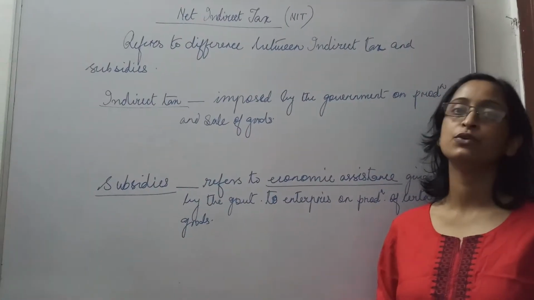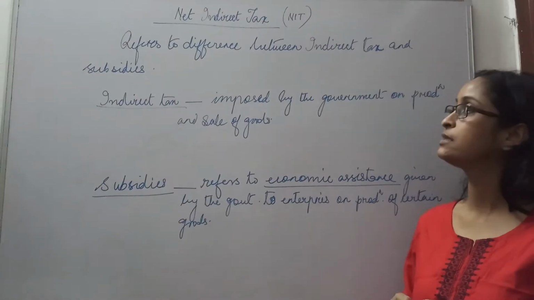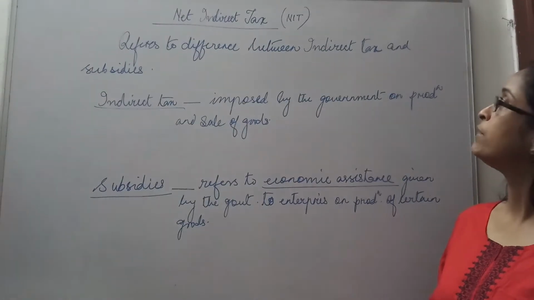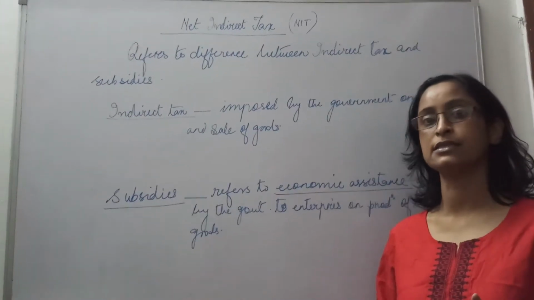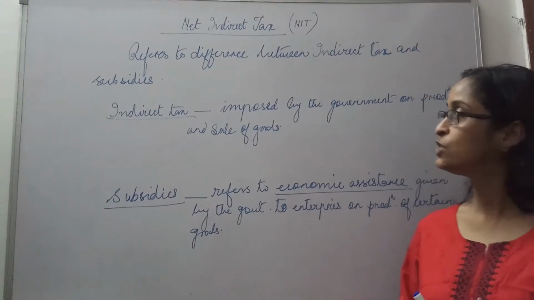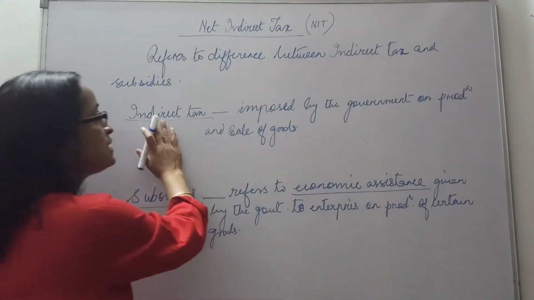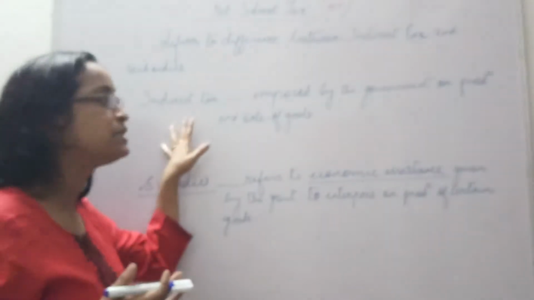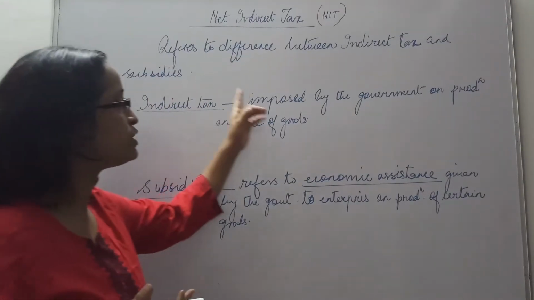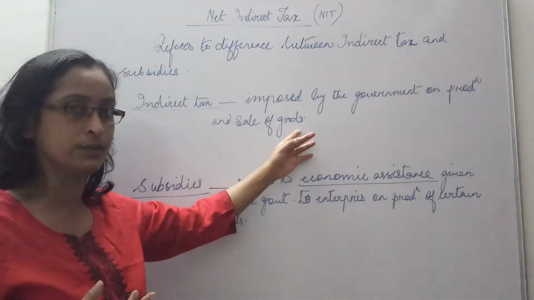Alright children, today we are going to start with the next concept, net indirect tax. Now what do we mean by indirect tax? As you know, nowadays all indirect taxes come under what we call GST. So what is indirect tax? Tax is a compulsory payment, and indirect tax is one which is imposed by the government on production and sales of goods.